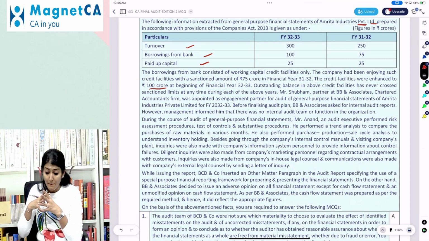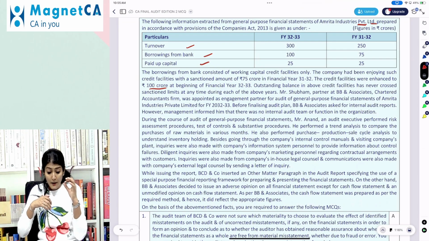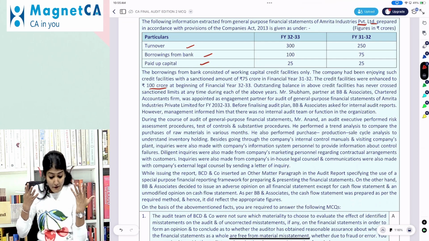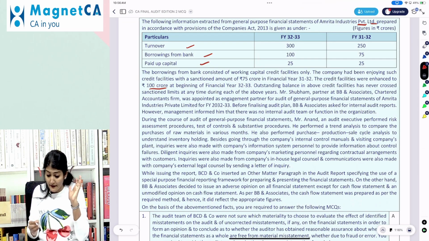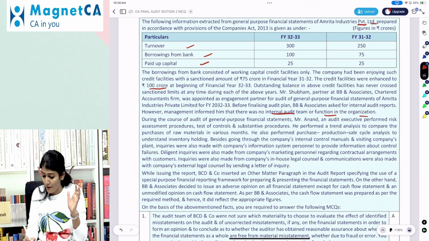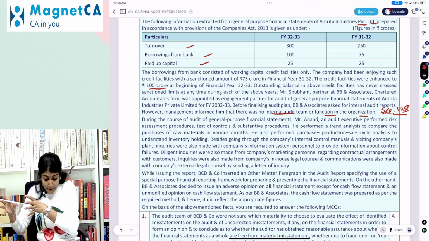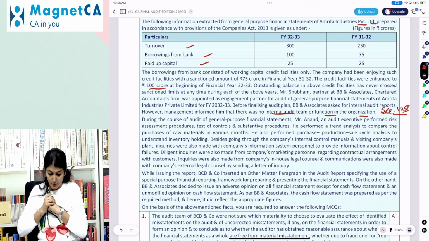Shubham, partner at DB Associate Chartered Accountant firm, was appointed as the engagement partner for audit of the general purpose financial statements of the Amrita Industries Private Limited for 2023. Before finalizing audit plan, BB Associates asked for internal audit report. However, management informed that there was no internal audit team or function in the organization. So we have to check the applicability of section 138. Whether Amrita Industries Private Limited, do they need to appoint an internal auditor?